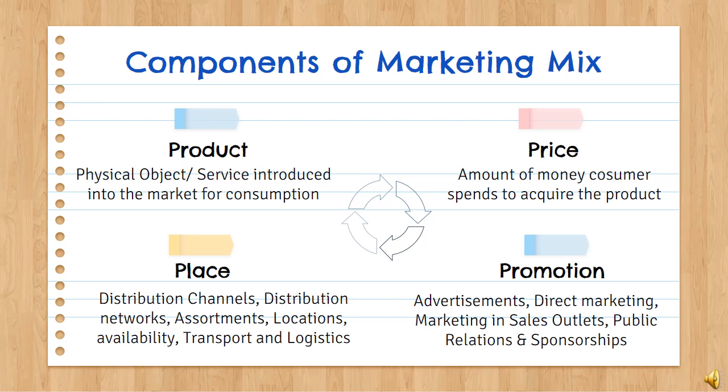Now about pricing policy. The price is the amount of money the consumer must spend in order to acquire the product. Pricing policy includes the concepts of fixed price, the price offered in stores, discounts, payment terms, take-back conditions, credit conditions, etc. This questions the process of fixing the price of a product or fixing the price within a range.